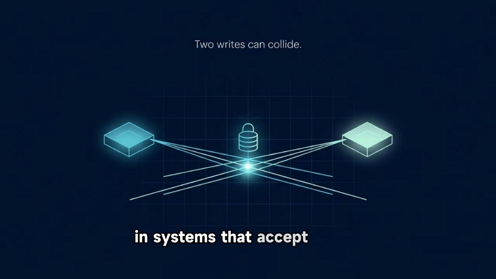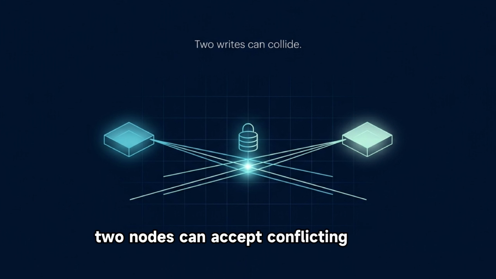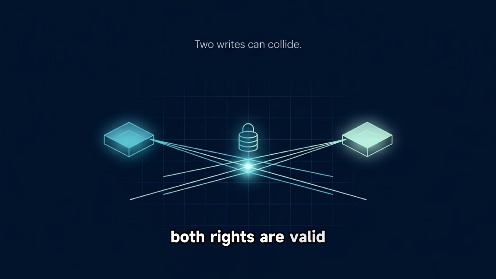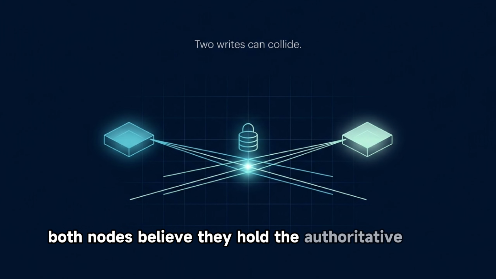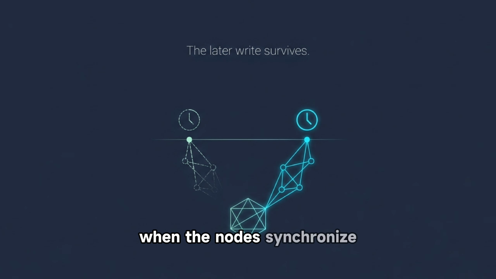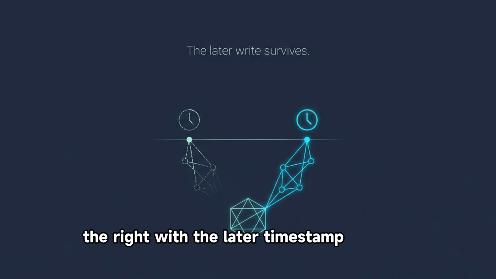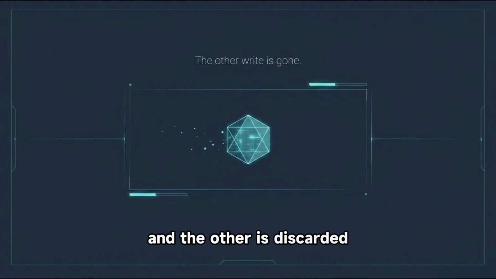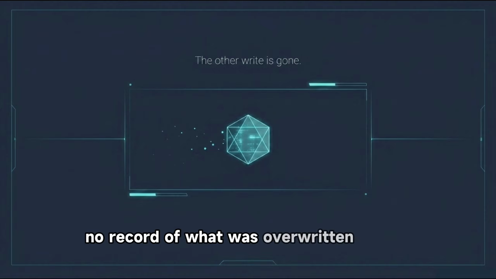The third is write conflict. In systems that accept writes on multiple nodes simultaneously, 2 nodes can accept conflicting writes to the same key at nearly the same moment. Both writes are valid. Both nodes believe they hold the authoritative value. When the nodes synchronize, the conflict must be resolved. Many systems use last write wins. The write with the later timestamp survives, and the other is discarded. Last write wins is simple. It is also silent. The discarded write is gone. No error is raised. No record of what was overwritten is kept.